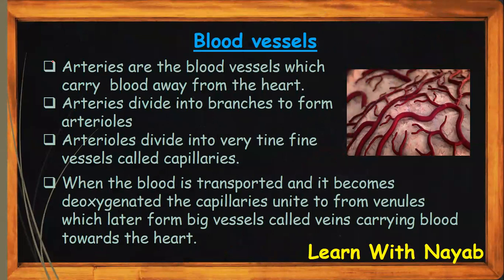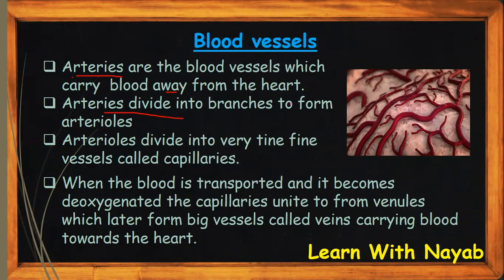First we're going to talk about the blood vessels called arteries. Arteries are the blood vessels which carry blood away from the heart. So arteries always carry blood away from the heart. They never carry blood towards the heart. Arteries are big vessels which carry blood away from the heart.